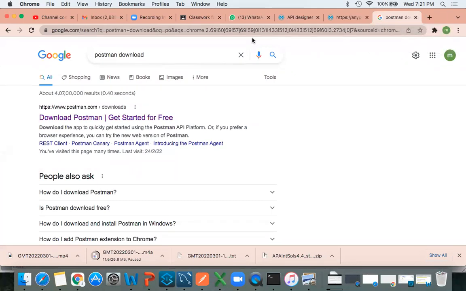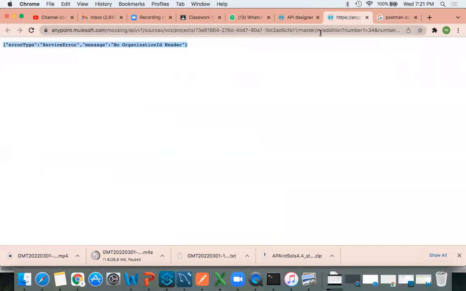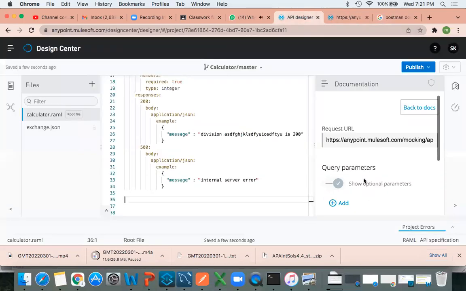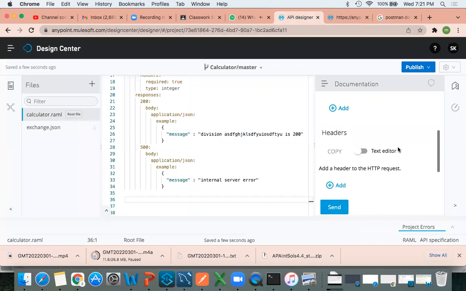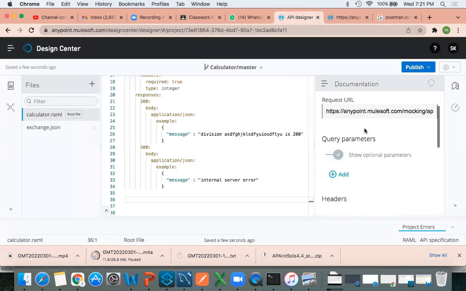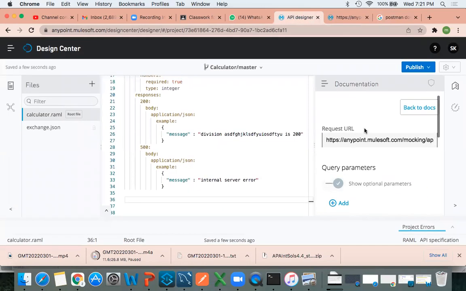If you want to test your application internally, you can test it here by using this endpoint. But if you want to test your application externally, you have to use Postman.